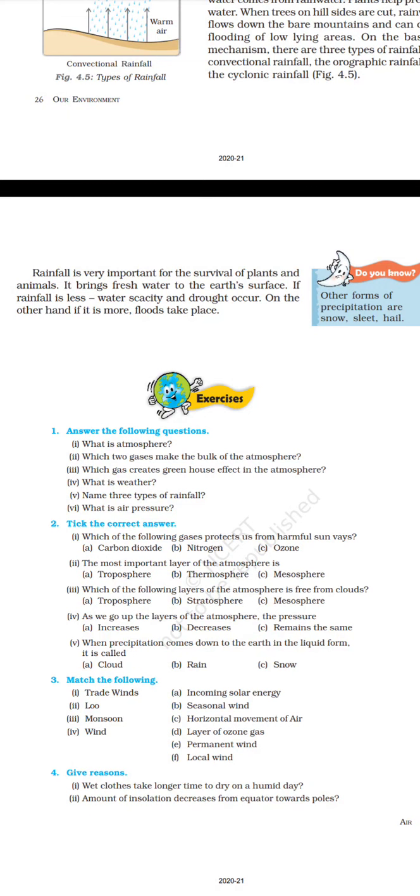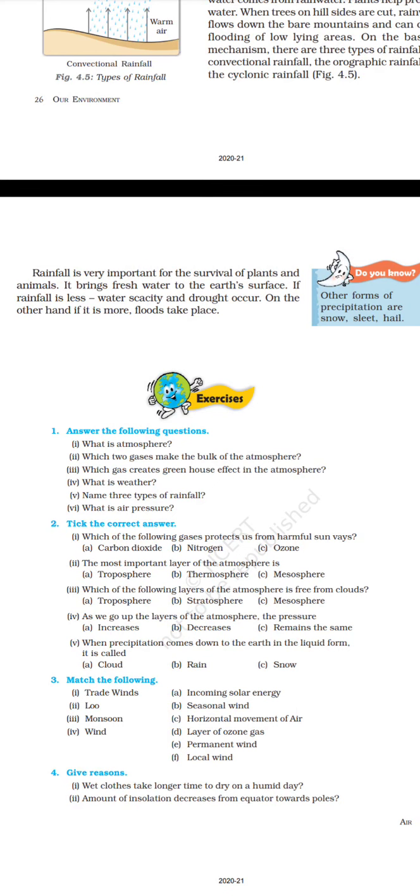Rainfall is very important for the survival of plants and animals. It brings fresh water to the earth's surface. If rainfall is less, water scarcity and drought occur. On the other hand, if it is more, floods take place. Do you know other forms of precipitation are snow, sleet, and hail?